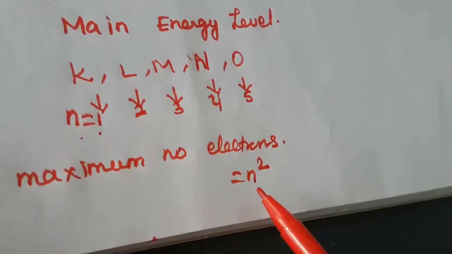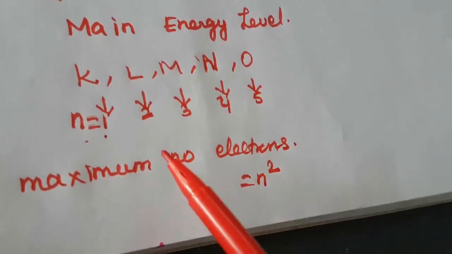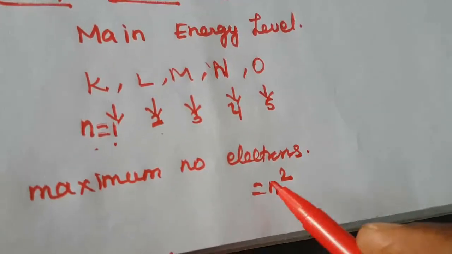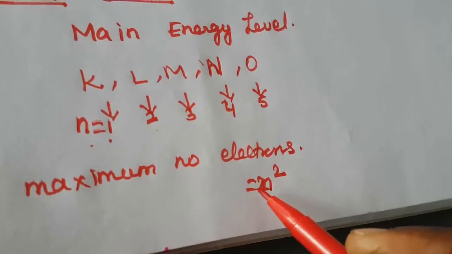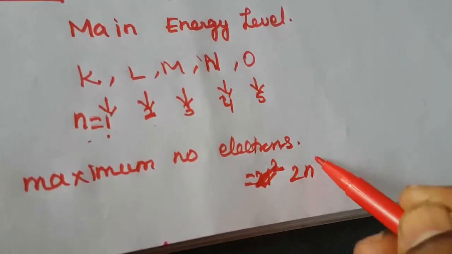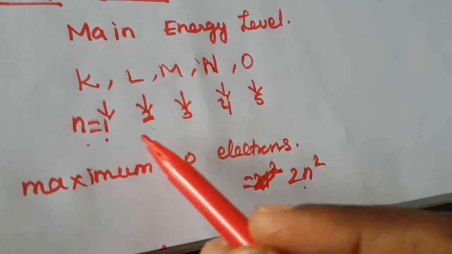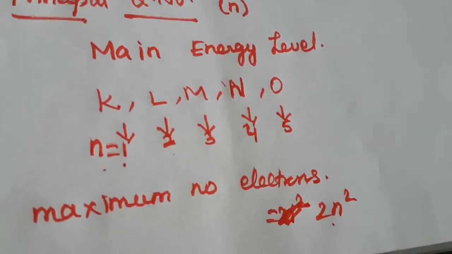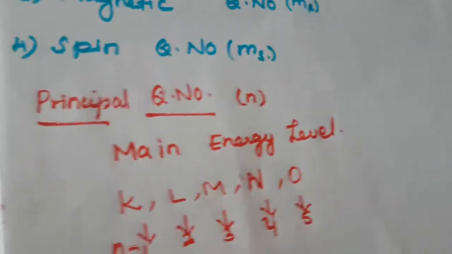Suppose n is equal to 1, the maximum number of electrons is 2n square. That is 2 into 1 square, so that is 2 electrons present in the K shell. So how many electrons are present in the K shell? That is 2 electrons. Okay, so how to calculate?